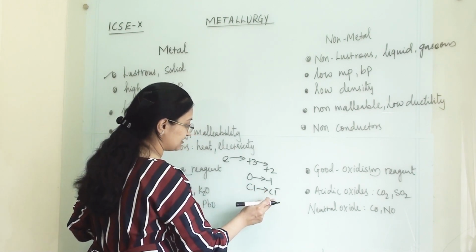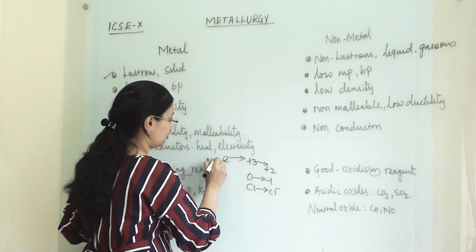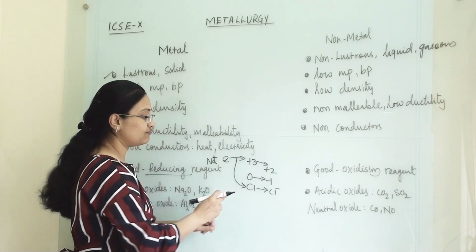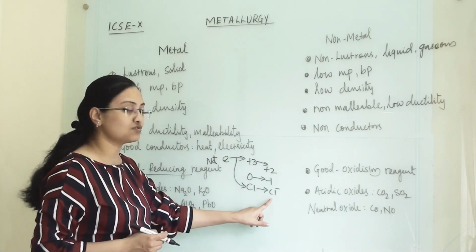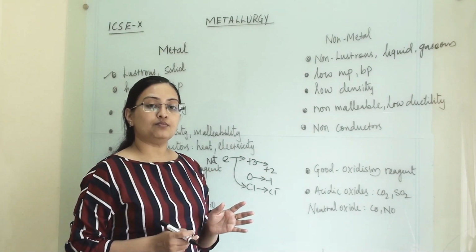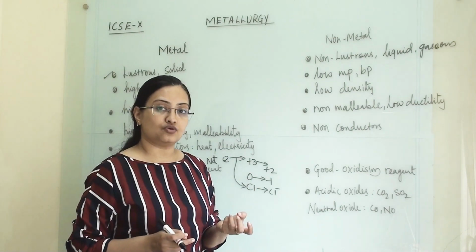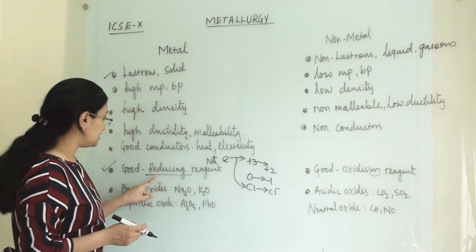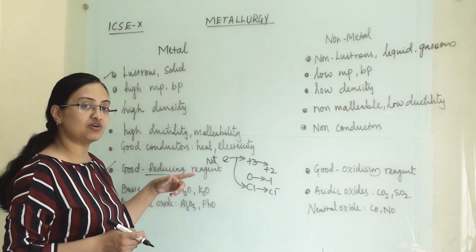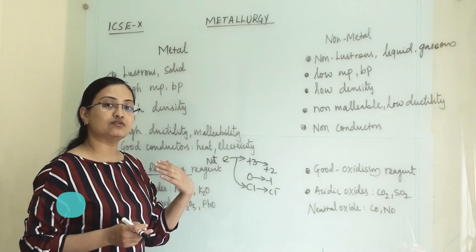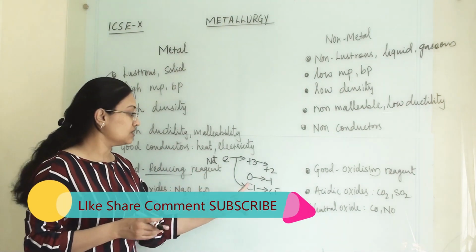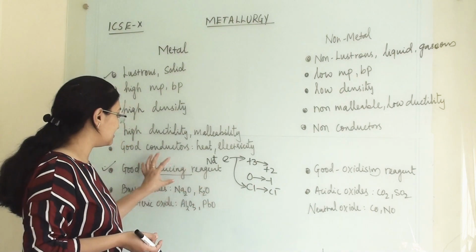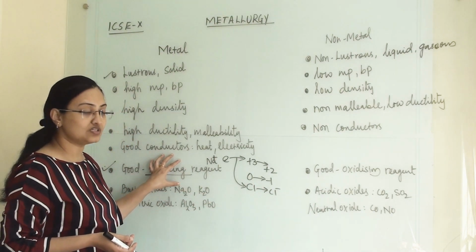It accepts the electron that sodium donated and forms the chloride ion. This is also reduction: when any element gains electrons, that element is being reduced in that reaction. So metals are good reducing reagents because they are electron donors. Whatever electrons they give up, another atom will use to form negative ions.